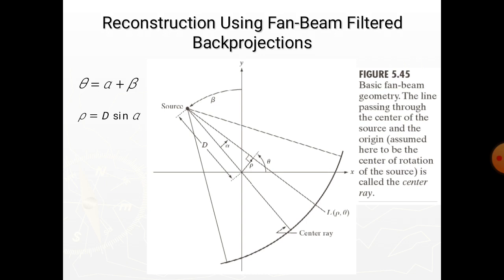Modern CT systems use a fan beam geometry, so the topic of discussion here is the remainder of CT. This figure shows a basic fan beam imaging geometry in which the detectors are arranged on a circular arc and the angular increments of the source are assumed to be equal. Here p(α, β) denotes the fan beam.